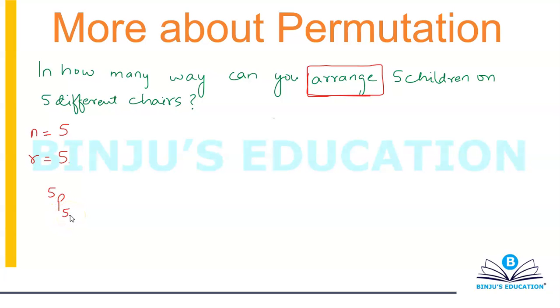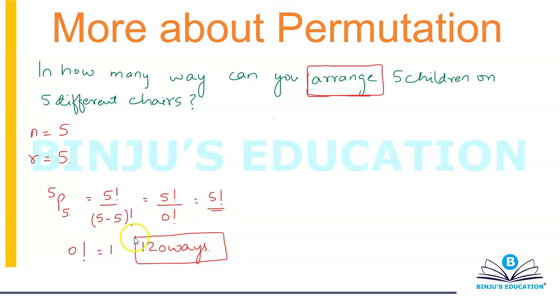Now we know that nPr is equal to n factorial divided by (n minus r) factorial. So this will simply become 5 factorial divided by (5 minus 5) factorial. So this is equal to 5 factorial by 0 factorial. Now 0 factorial is equal to 1. So your answer simply becomes 5 factorial, which is equal to 120 ways.